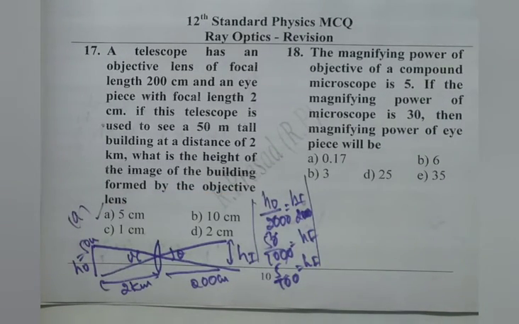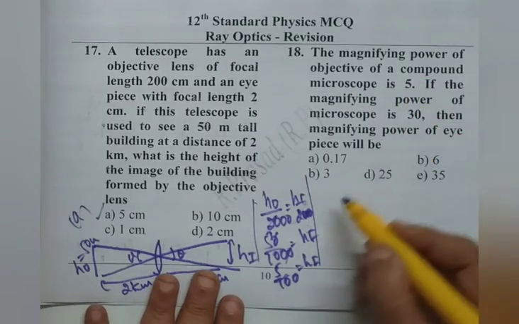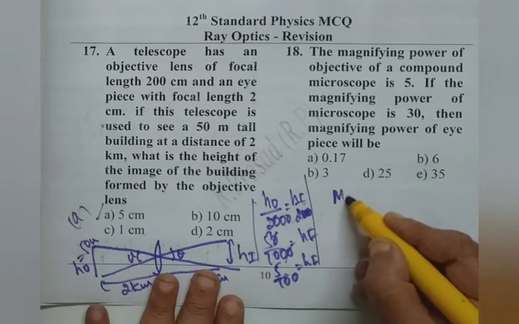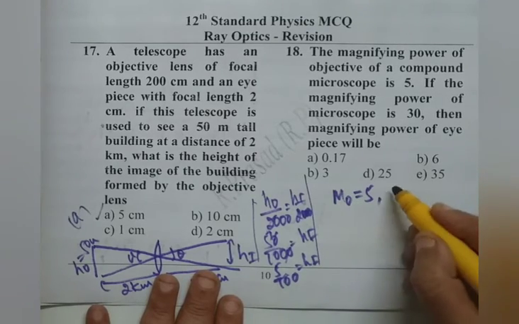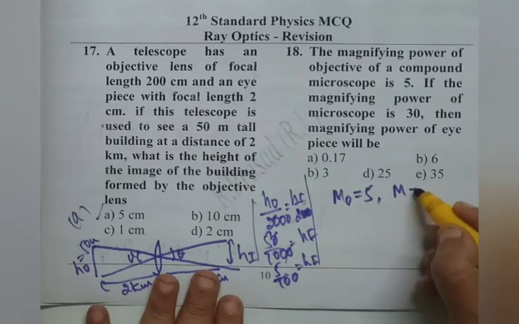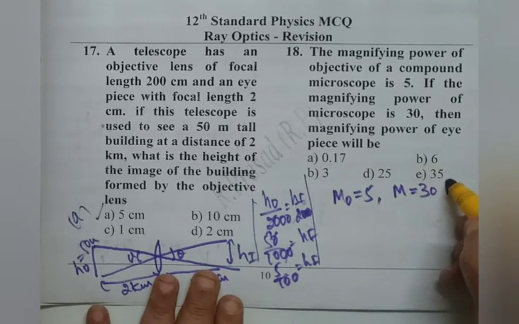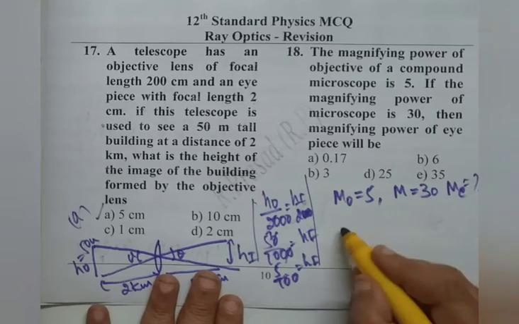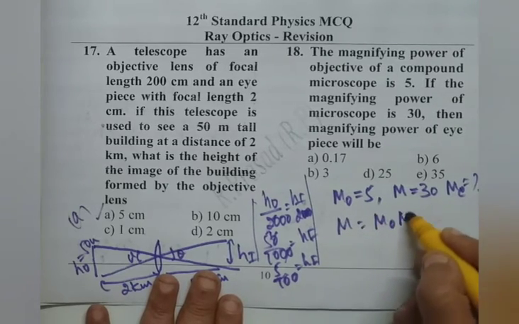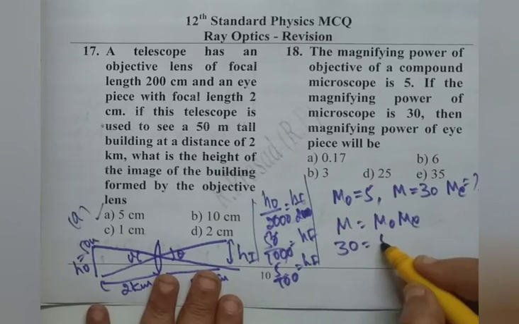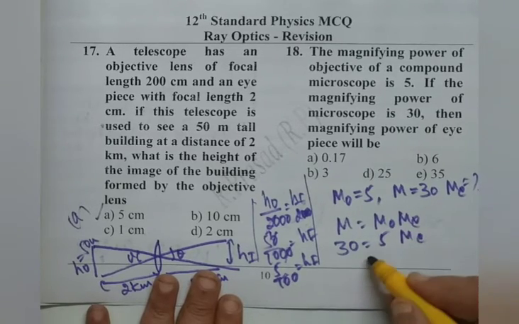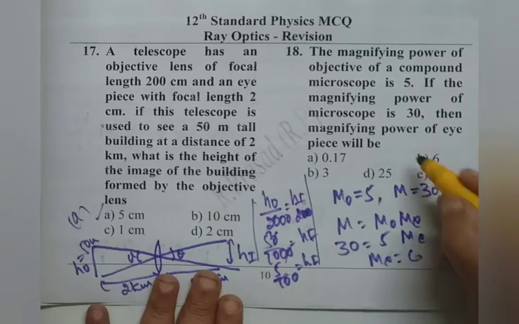18th we read, the magnifying power of the objective of a compound microscope is 5. If the magnifying power of the microscope is 30, then the magnifying power of the eyepiece will be, say we write, magnifying power of the objective MO, O stands for objective, 5. And magnifying power of the microscope M we write 30. Then magnifying power of the eyepiece ME we write. We know the formula M equals MO into ME. M is 30, MO is 5, ME to be calculated. So ME is 6. Option B is right.